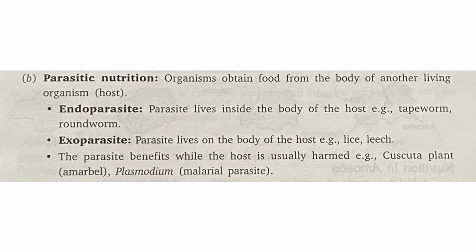Another type of heterotrophic nutrition is parasitic nutrition. In this type of nutrition, organisms obtain food from the body of another living organism, and this living organism on which they are depending is called the host. Now these parasites are of two types, endoparasites and exoparasites. Endo means in. So endoparasites are the parasites which live inside the body of the host. Example, tapeworm, roundworm, etc.